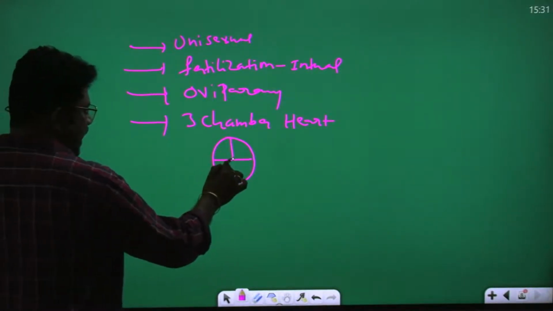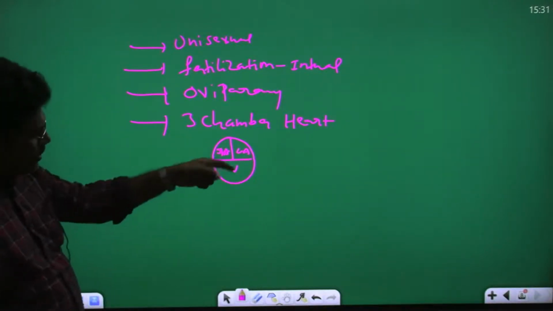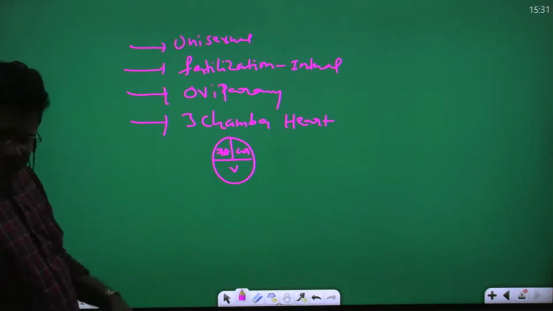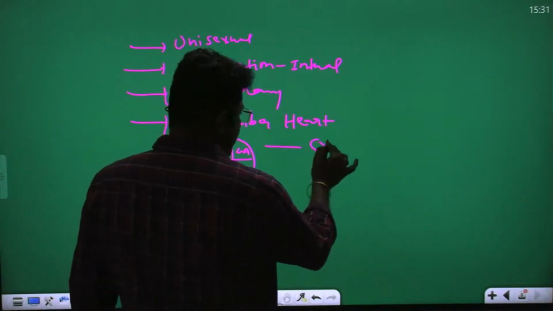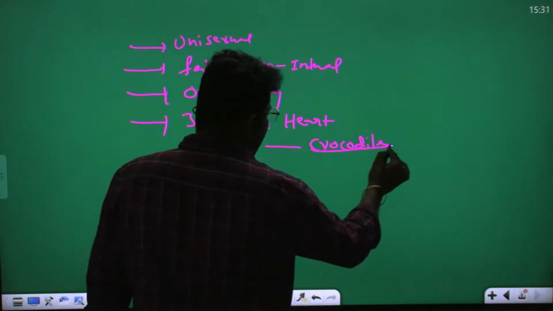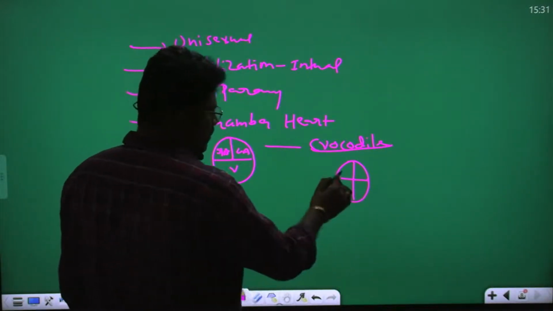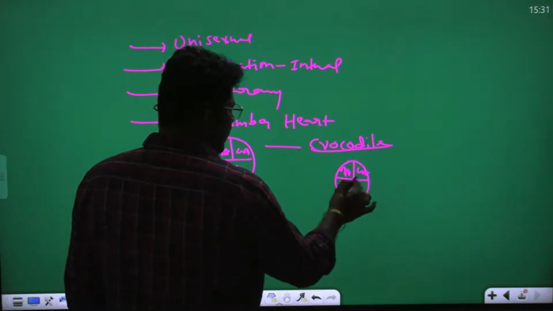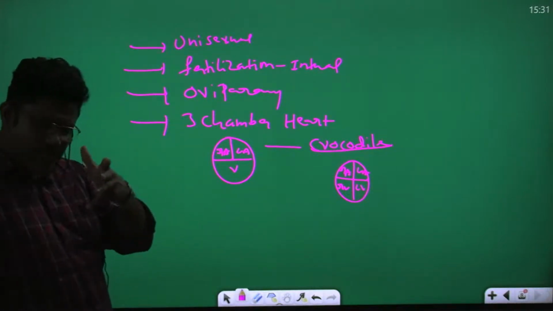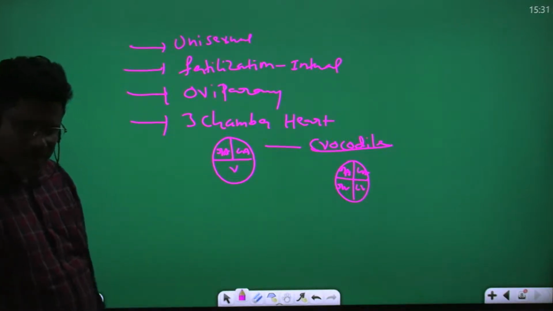Take the right atrium, the left atrium, and 1 ventricle. So how many chambers are there? 3 chambers. A 3-chamber heart is present in reptiles. In the reptiles, crocodile is also there. But crocodile has a 4-chamber heart: right atrium, left atrium, right ventricle, left ventricle. All reptiles have a 3-chamber heart, but crocodile has a 4-chamber heart. You understand my point? This is important.